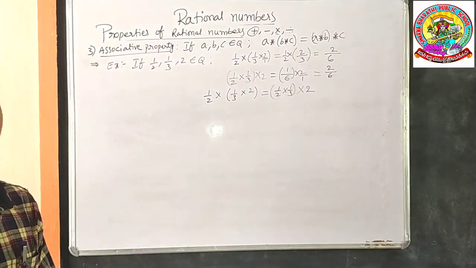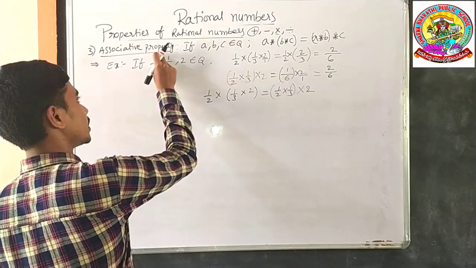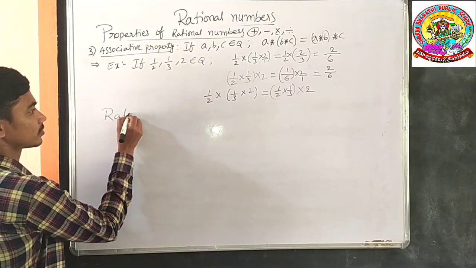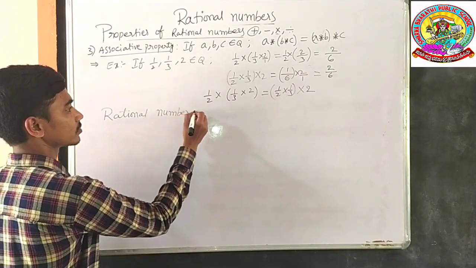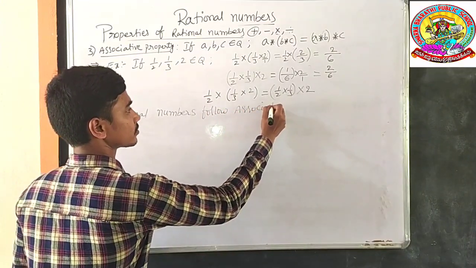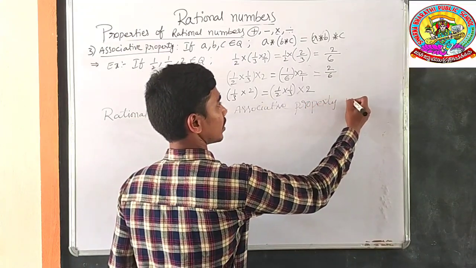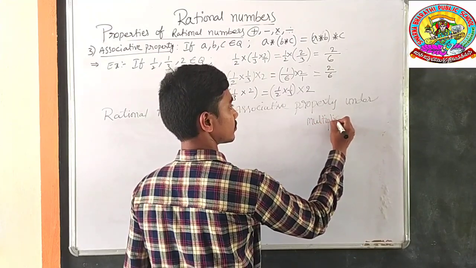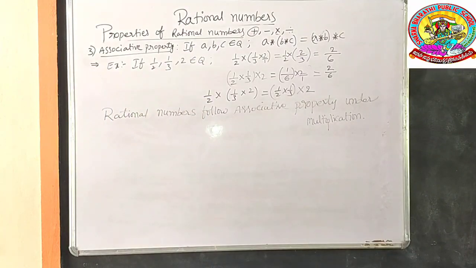What can we say? We can say that rational numbers follow the associative property under multiplication. Rational numbers follow the associative property under multiplication.